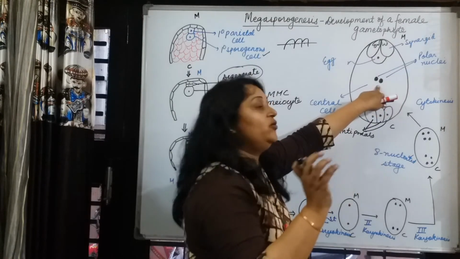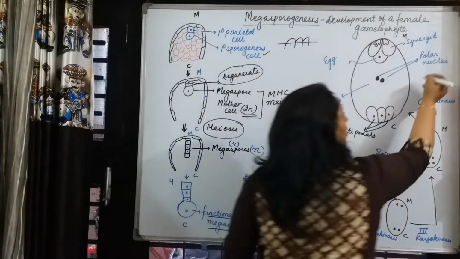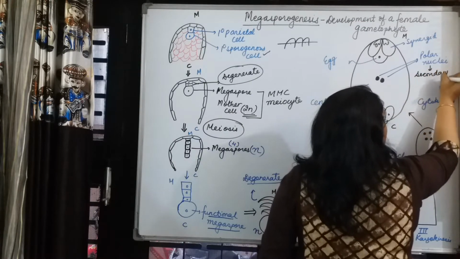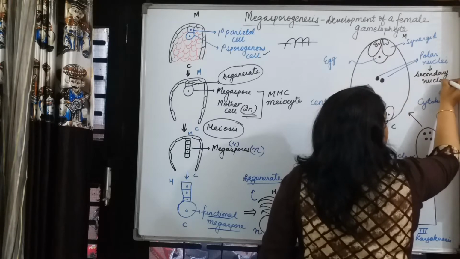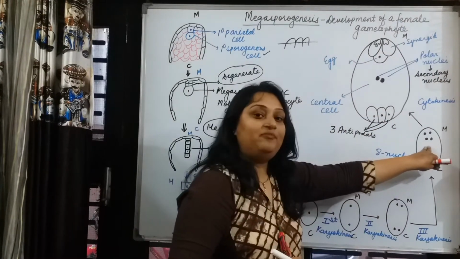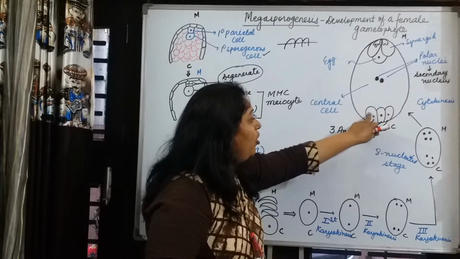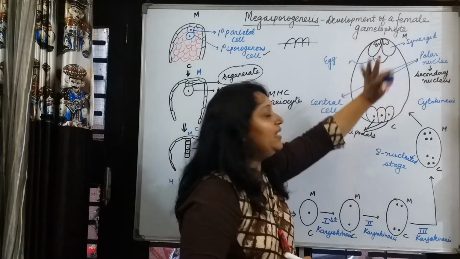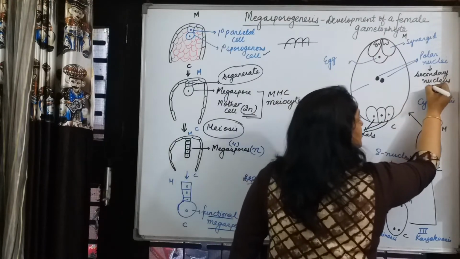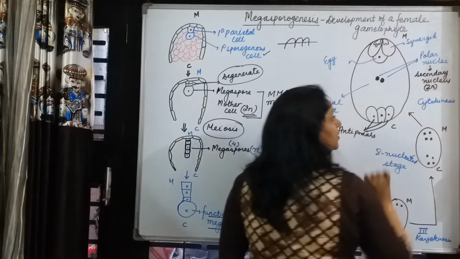These polar nuclei can unite together to form a secondary nucleus. Now we all know this is the result of mitosis. Therefore, all these nuclei will be haploid, apart from the secondary nucleus, which will be diploid. Why?